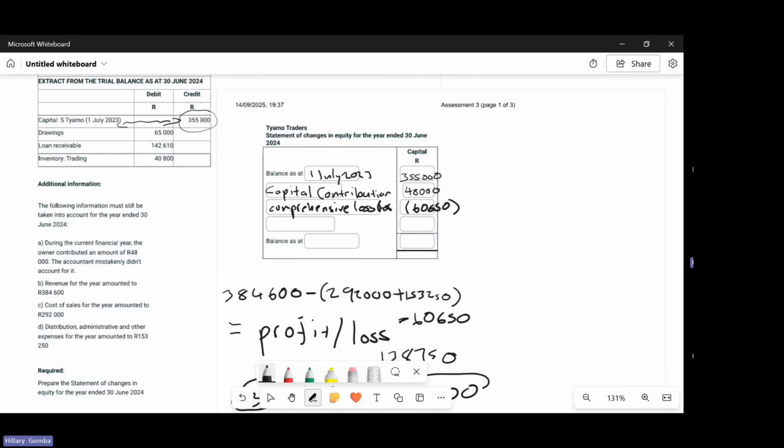And then the next thing that you deal with is drawings. So you need to find out how much the owner withdrew from the company throughout the year, and they gave us the amount already. You don't have to calculate it. So you say less drawings, because drawings decrease the equity of the owner. Less drawings, and you also put it in brackets, which is your 65,000.